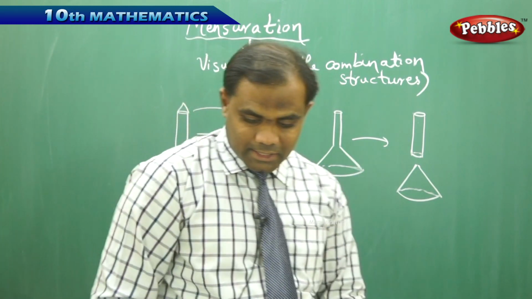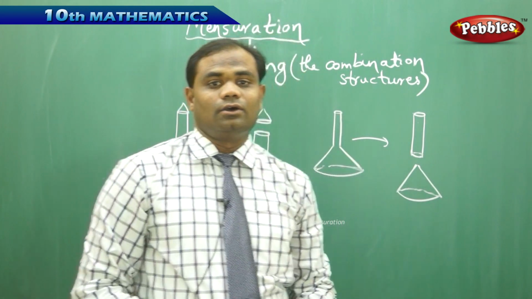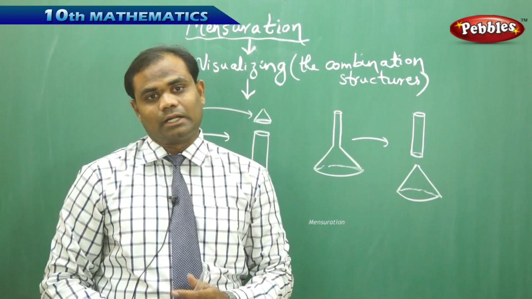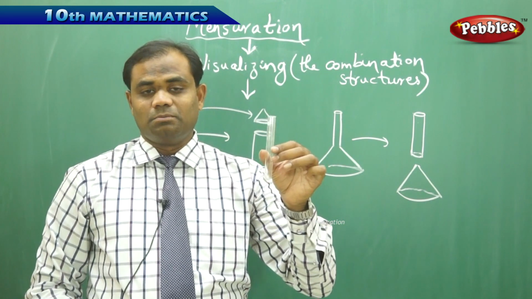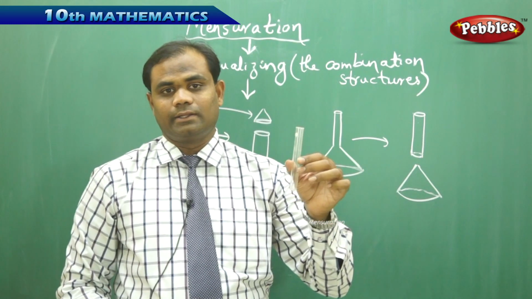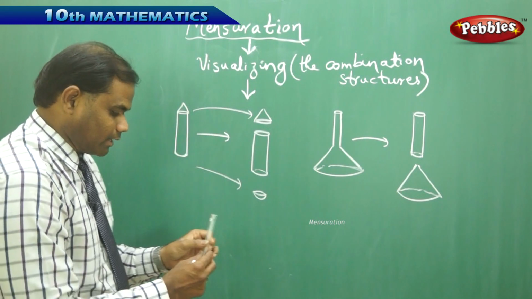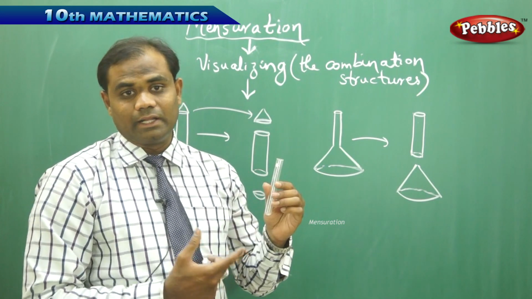So there are different objects. Say for example, I take one more object for better understanding of how the combined structures are understood. Now we all know that this is a test tube, which we most often use in the biological laboratory. In the sciences laboratory, test tubes are used very often, so you're all well aware of this.